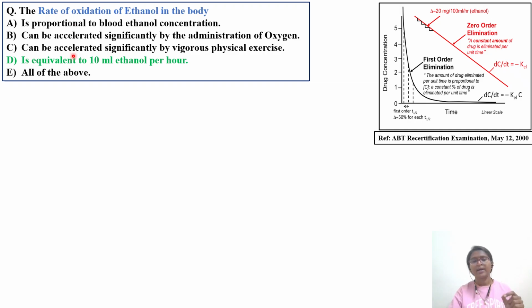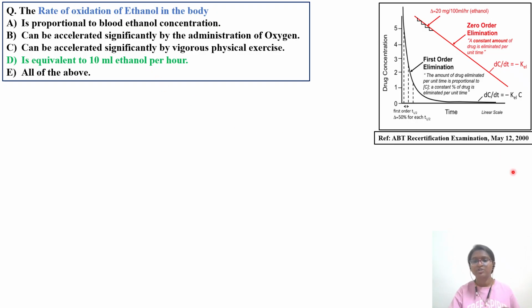Rate of oxidation can be accelerated significantly by vigorous physical exercise. No. Whether a person takes alcohol and does exercise, it is not related to the oxidation of ethanol. Okay, the rate of oxidation is equivalent to 10 ml ethanol per hour. This is the right option.